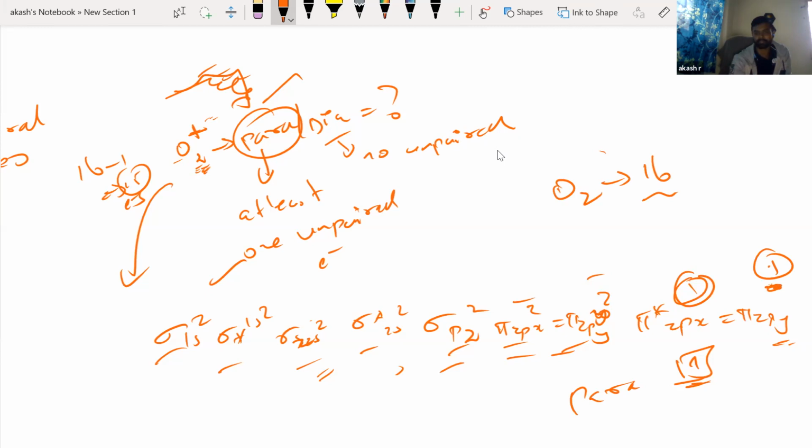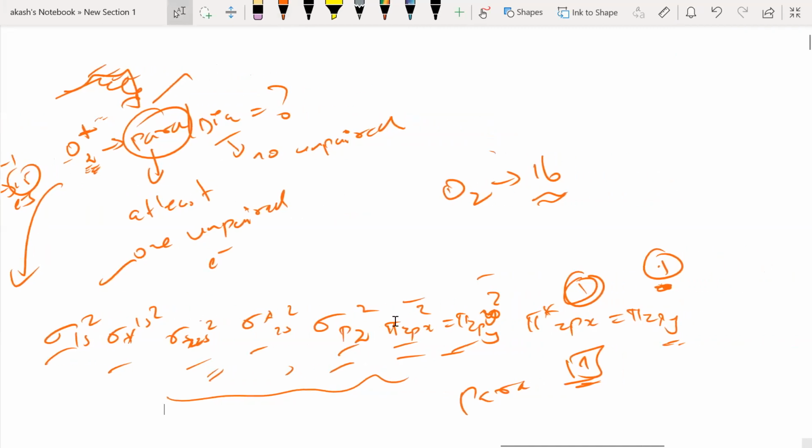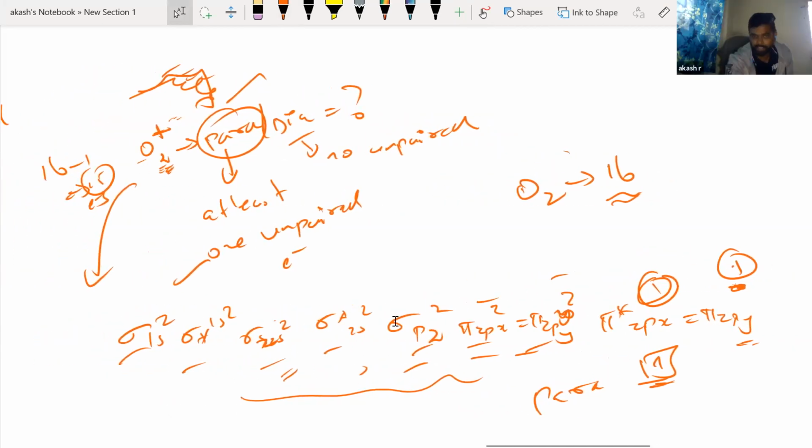Are you able to understand what I'm telling? Even numbers also can give you paramagnetism. It's not like only odd numbers will give you. It is better to write the configuration fully and then check. I hope everybody understood, right? You have to calculate the number of electrons, write the electronic configuration, and then check for unpaired electrons. Then you decide whether it's paramagnetic or diamagnetic. If it has unpaired electrons, paramagnetic. No unpaired electrons, diamagnetic.